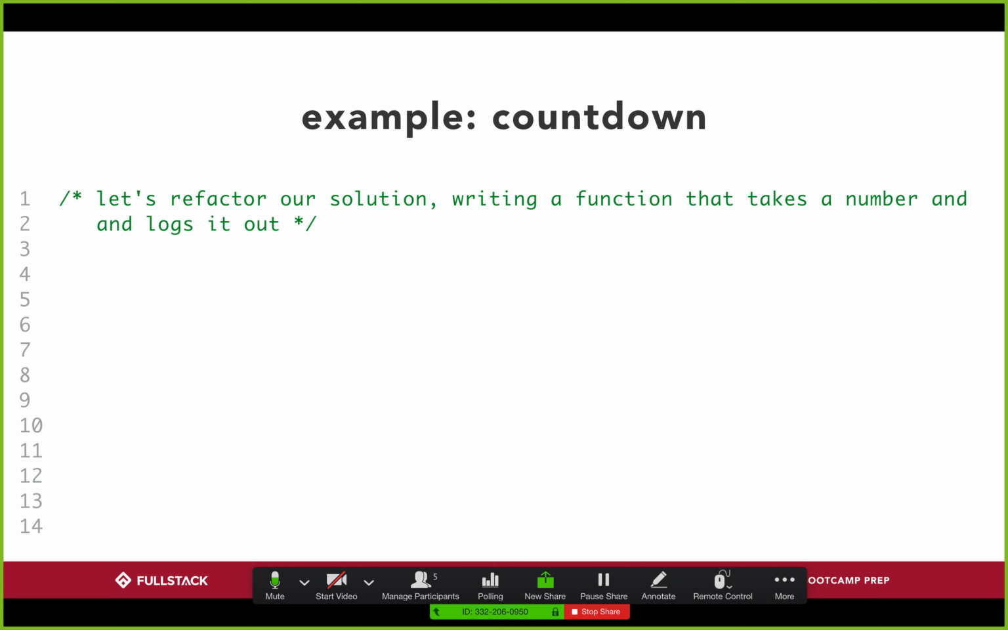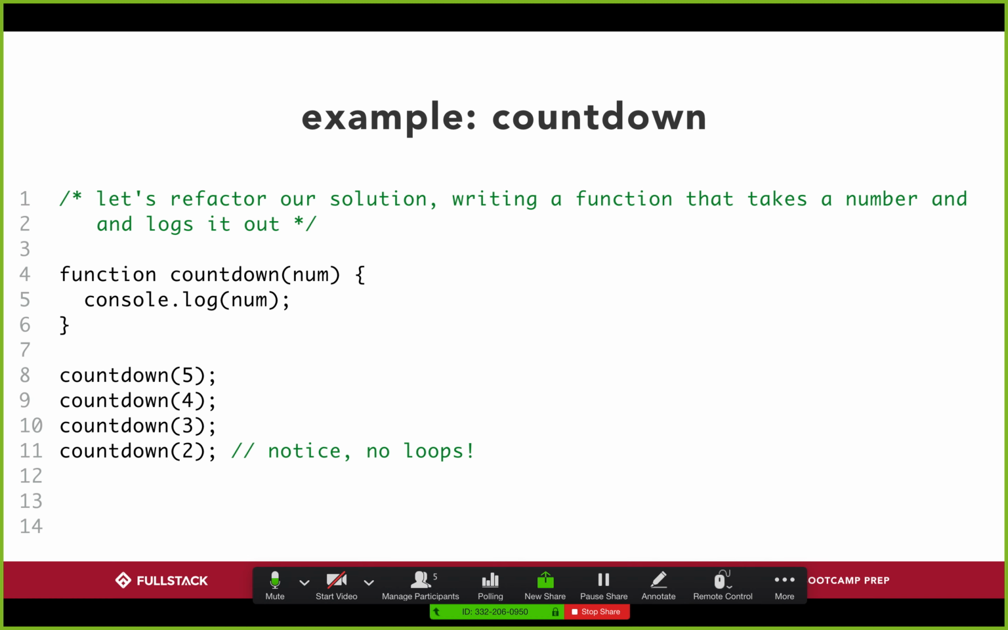Cool. So let's take a look at our old countdown solution now, and let's refactor it a little bit differently. Before, I had my for loop, which goes through the number and prints it out. Nothing wrong with that, but let's think about another way to approach this problem. Here on line 4, I have a function called countdown, which just takes in a num and logs out the num. Well, another way for me to count down from 5 all the way to 1 is to very dumbly say, let's just print countdown 5, 4, 3, 2, 1.